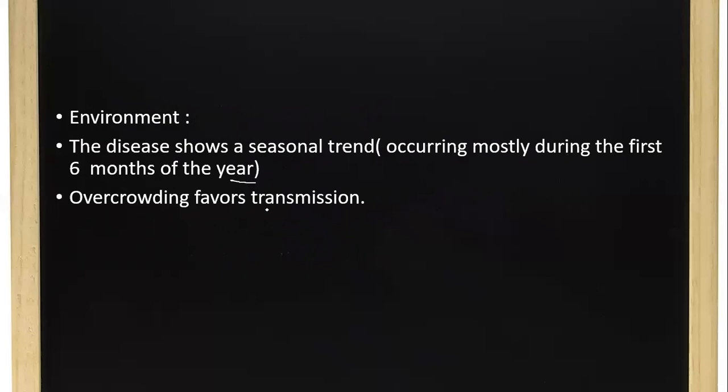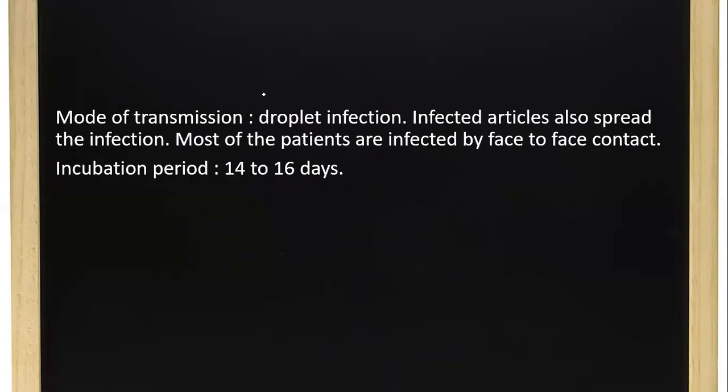Overcrowding favors transmission because there will be higher chances of direct contact with an infected person. Through that, these infections can be spread. The mode of transmission is mainly through droplet infection, so the portal of entry can be considered the respiratory tract, as well as infected articles also spread the infection. Like if you share the linen or bed linen of an infected person, this infection can be transmitted that way also. Okay, most of the patients are infected by face-to-face contact.